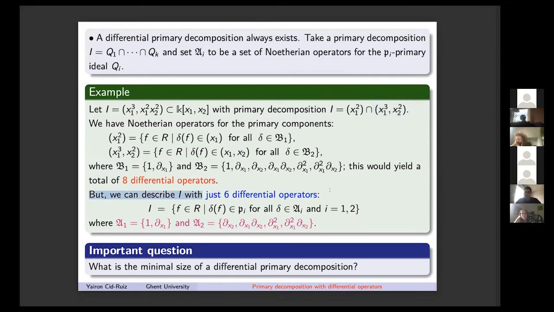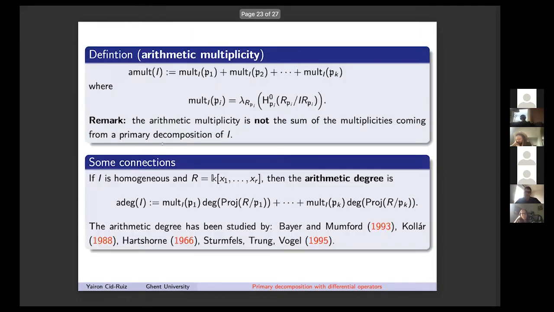But actually, we can compute that the arithmetic multiplicity of this ideal is 6. And this notion of arithmetic multiplicity has strong connections with many things. If you assume that the ideal is homogeneous in a polynomial ring, then there is the notion of arithmetic degree, which is exactly this notion of arithmetic multiplicity, but now you take products times the degree of the corresponding projective varieties. So it's like an adulterated version of arithmetic degree, and this has appeared in several works.